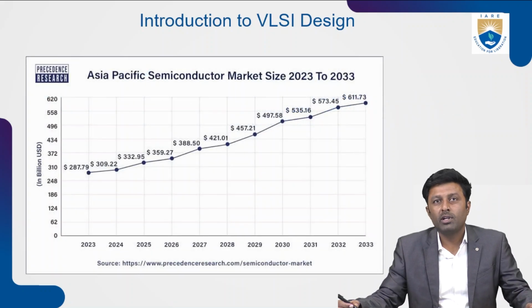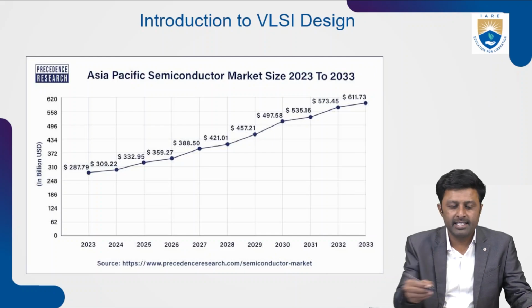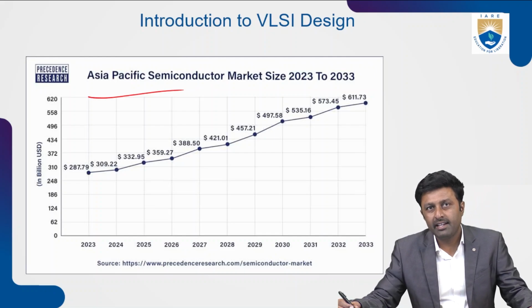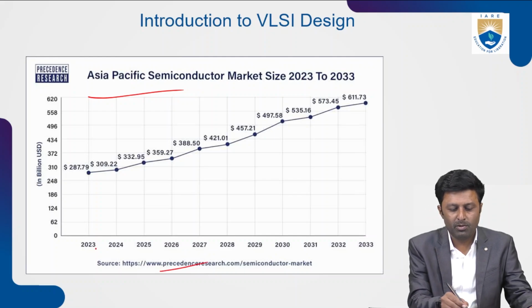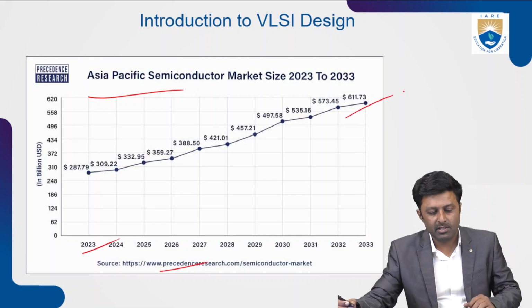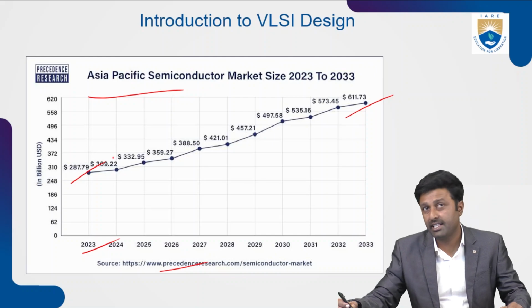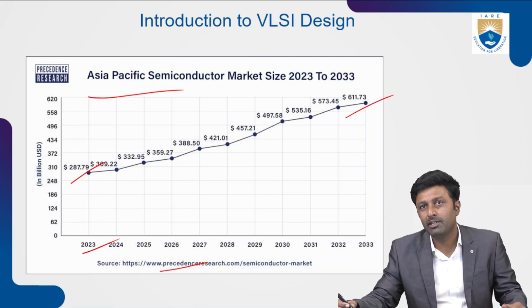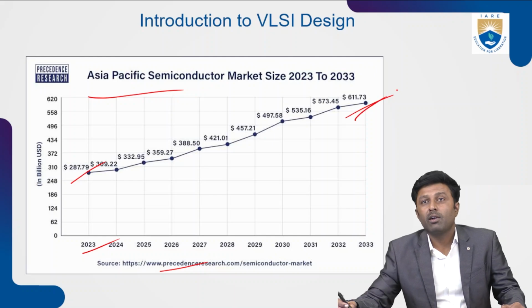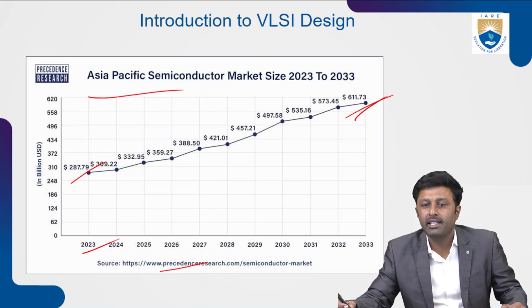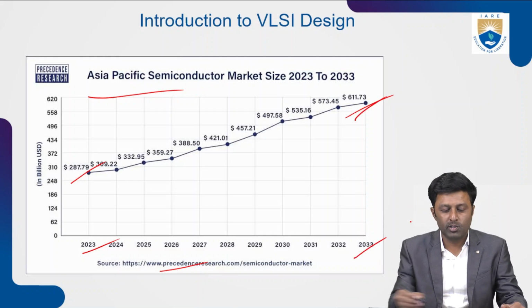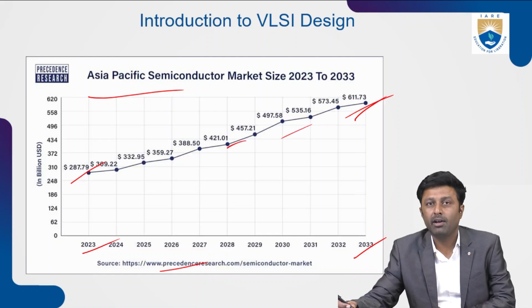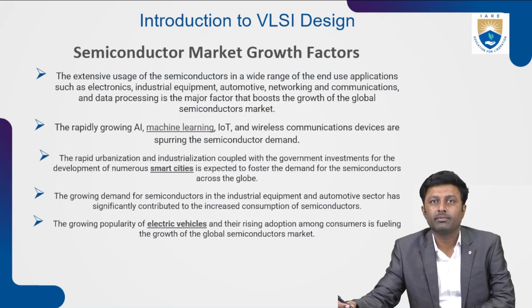This is about the semiconductor market size in the Asia region. The present market size of Asia for semiconductors is about $287.79 billion, and it is expected to be around $611.73 billion by the year 2033. So there is a gradual increase of the semiconductor market from year to year.